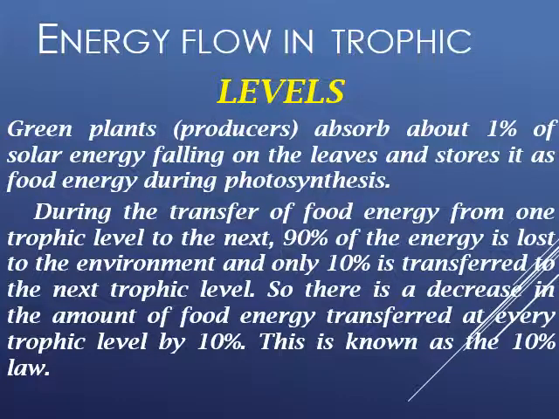Now, green plants, that is producers, only absorb 1% of the total solar energy falling on the leaves and store it as food energy during photosynthesis. During the transfer of food energy from one trophic level to the next, as we have already talked about, 90% of energy is lost to the environment in the form of heat, light, etc. And only 10% is transferred to the next trophic level. So there is a decrease in the amount of food energy transferred at every trophic level by 10%. This is known as the 10% law.